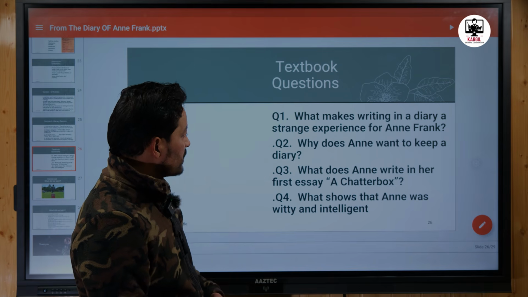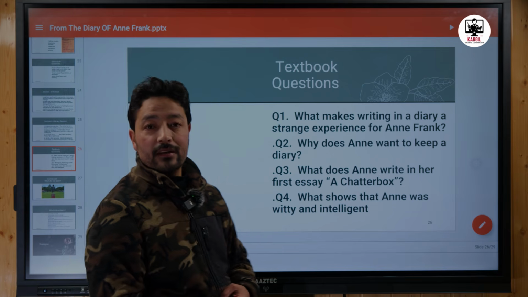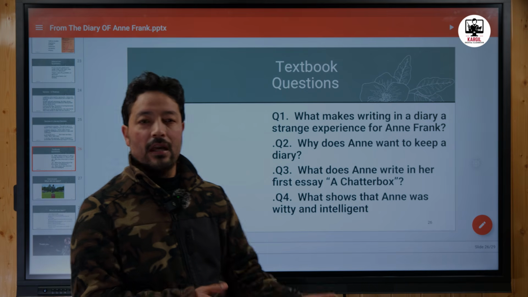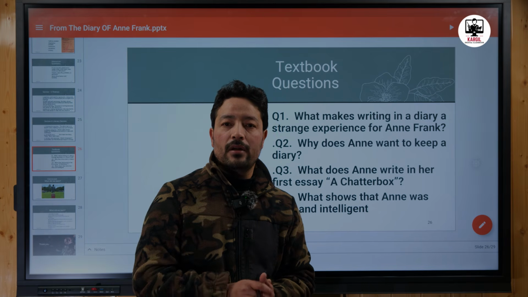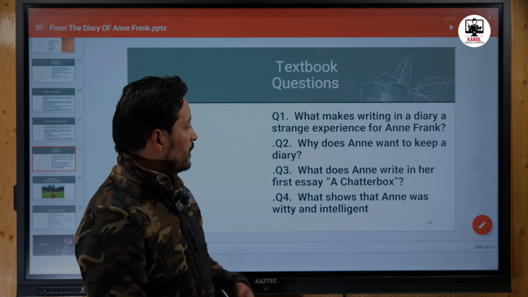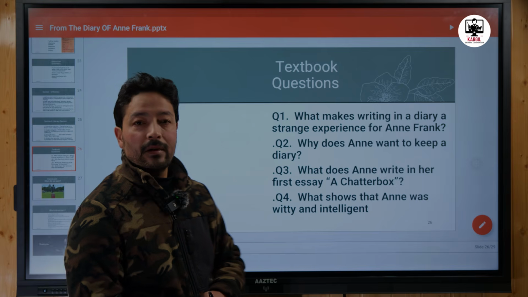The second question is asking, why does Anne want to keep a diary? She has a loving family, she has caring parents, she has a lot of people around her, but still she wants to keep a diary. Why does she want to keep a diary?